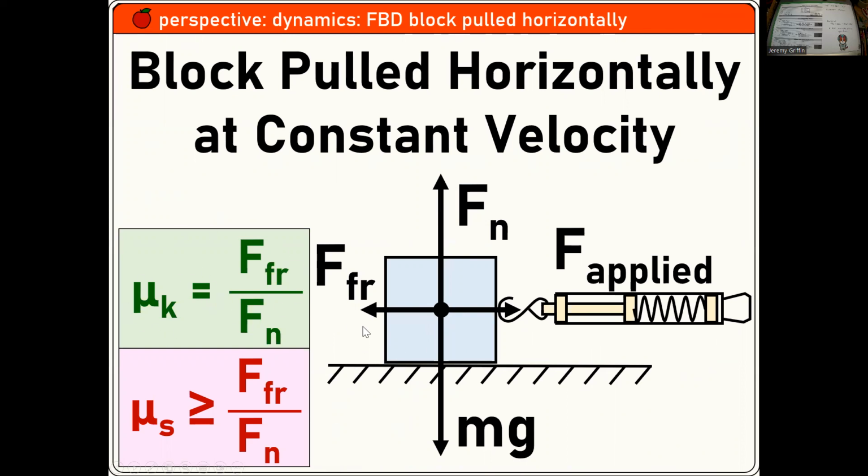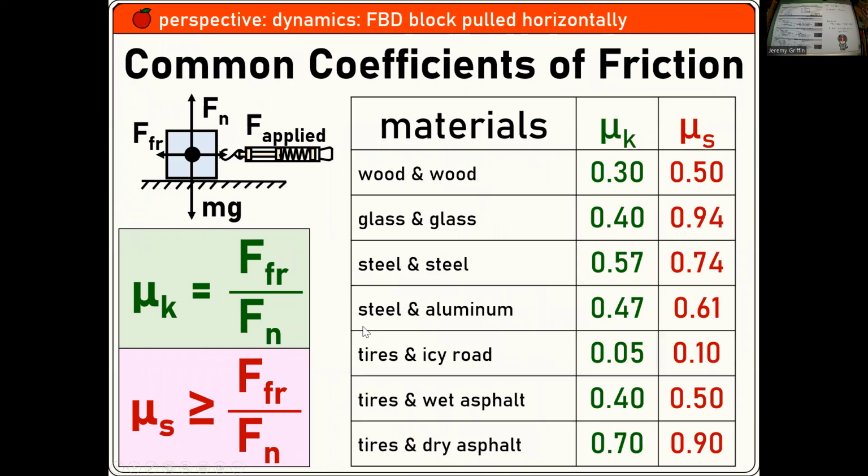Okay. Let's look at coefficients of friction for different materials. Some of these are really well established, like steel and aluminum, and have kinetic friction and static friction values. These bottom three might be really useful if you're driving a car. If you have a dry road, that's really good. You have a lot of control over the car. If you have an icy road, ooh, bad news. There's hardly any friction at all.